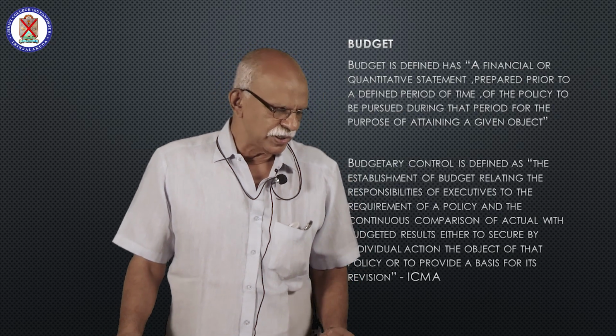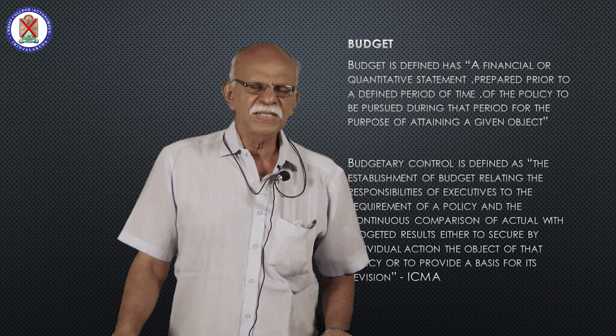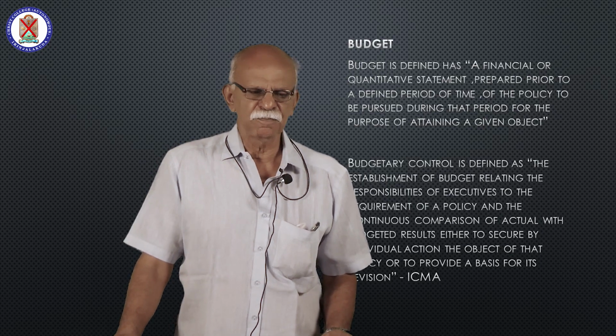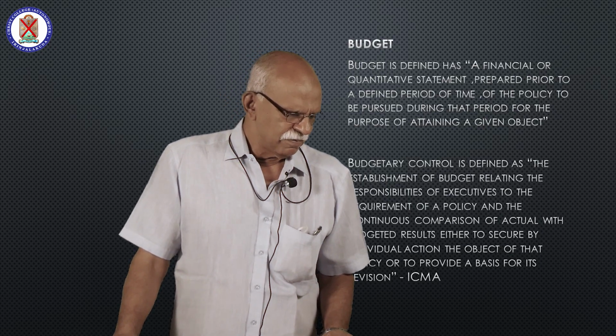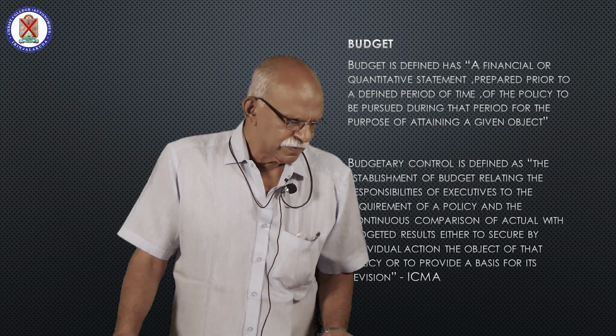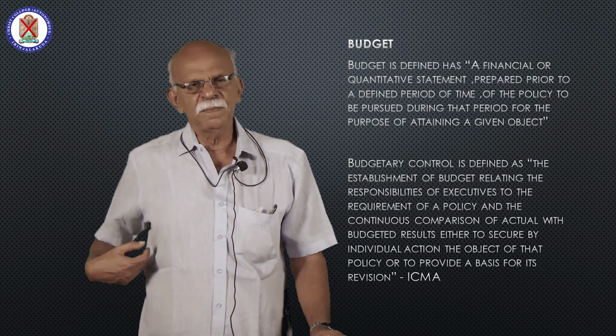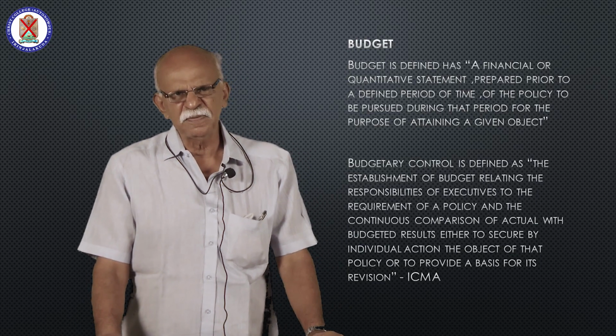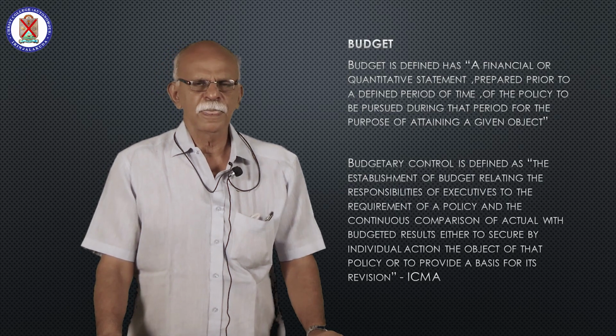Next is coordination. Budgetary control system coordinates the activities of the various departments of an organization. For example, how many units are to be manufactured or produced?